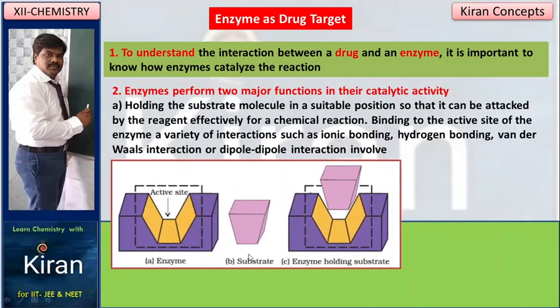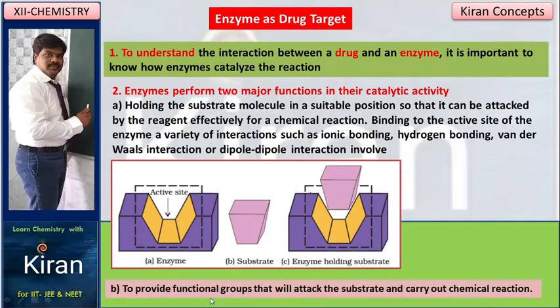So this is a diagrammatical representation. This is an enzyme and active site. This is a substrate, a harmful organism. When this comes and occupies the active site, you will get harmful effects. Enzyme holds substrate through what bonds? Ionic bond, hydrogen bond, van der Waals interaction or dipole-dipole interaction. To prohibit this, to remove this substrate, we have to add a drug, to provide the functional groups that will attack the substrate and carry out the chemical reaction.